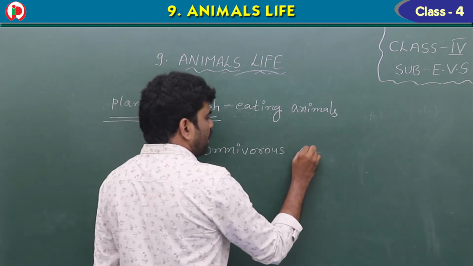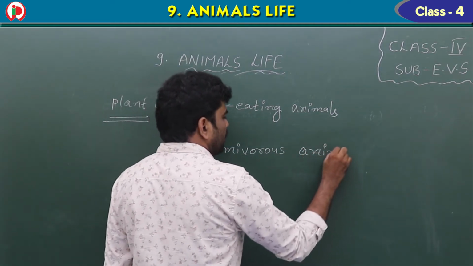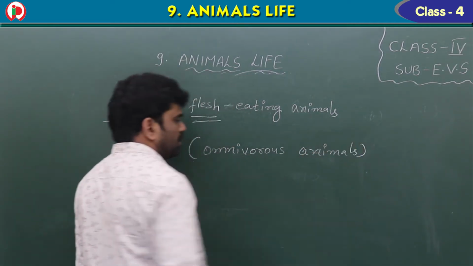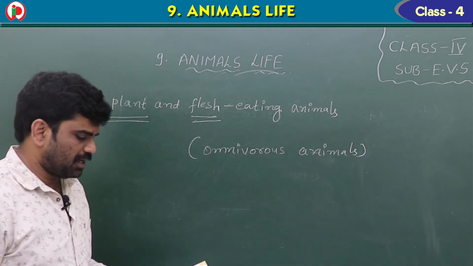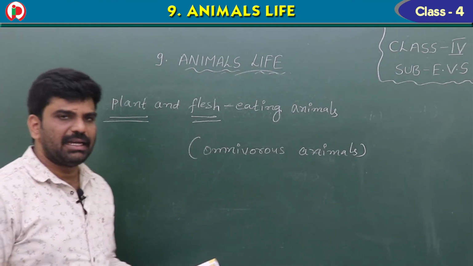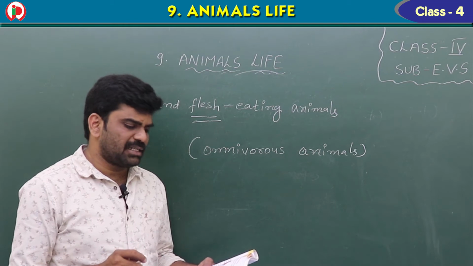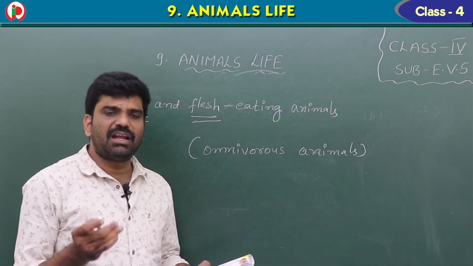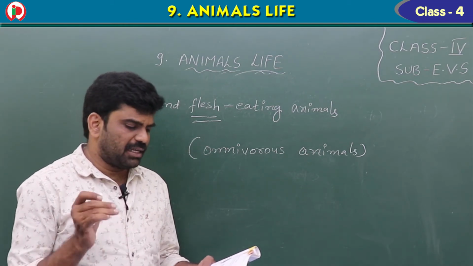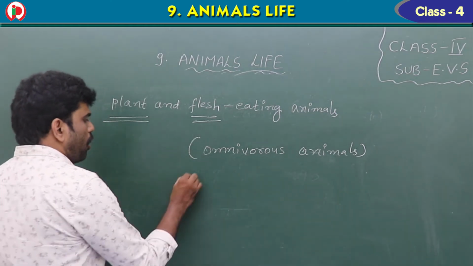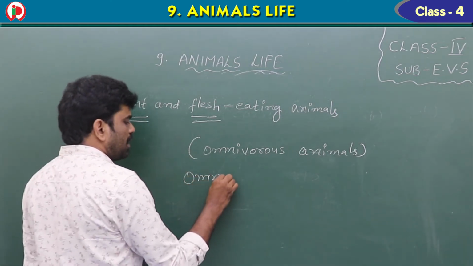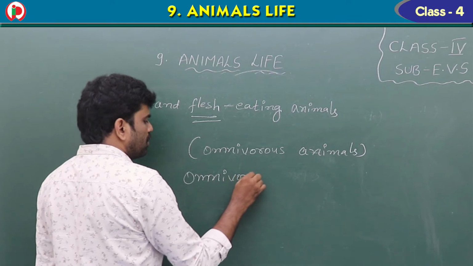So these are called omnivorous animals. Some animals eat both plants as well as flesh of other animals. These animals are called omnivorous animals or omnivores.